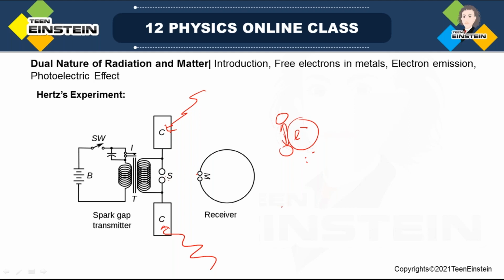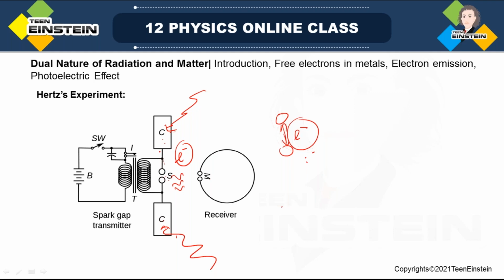Now why was the spark increasing when you shine these metal plates with ultraviolet ray? That is because when you shine these emitter plates, some electrons come out of the metal surface, and they pass through this gap. That's how more electromagnetic wave is generated here, and the spark is also increased in this receiver coil.